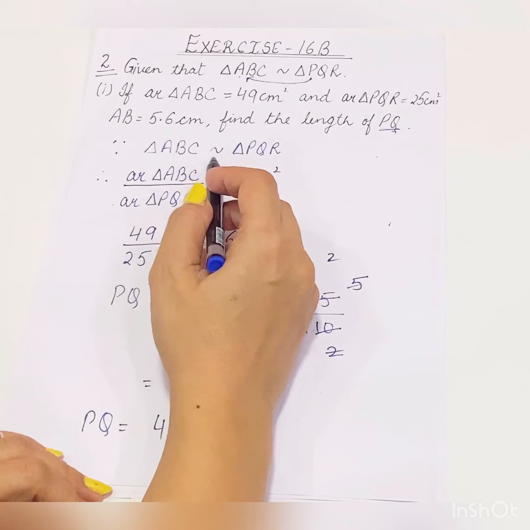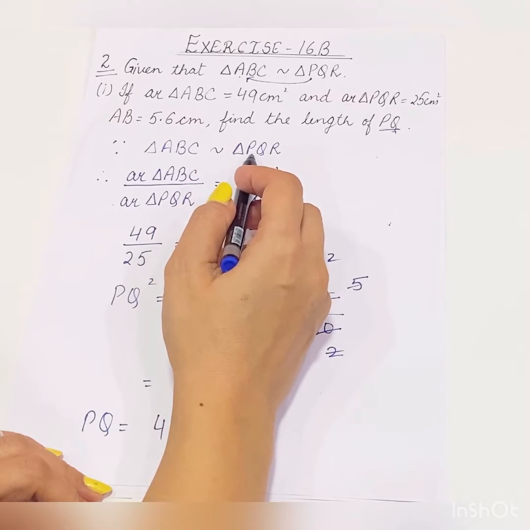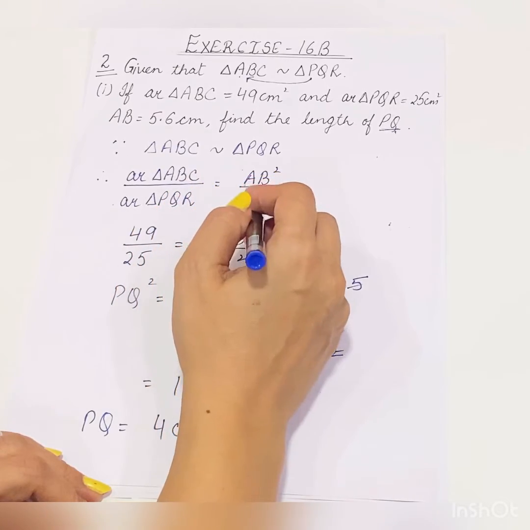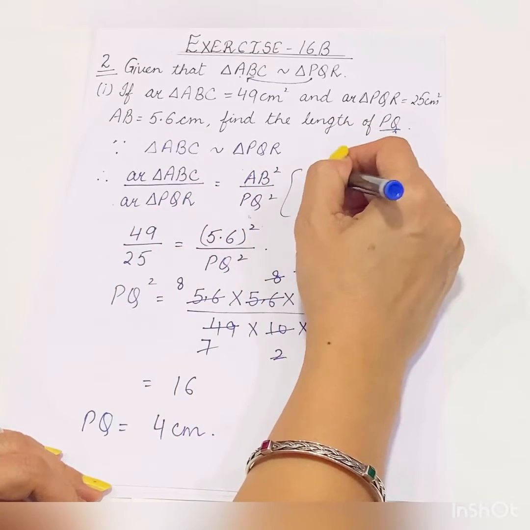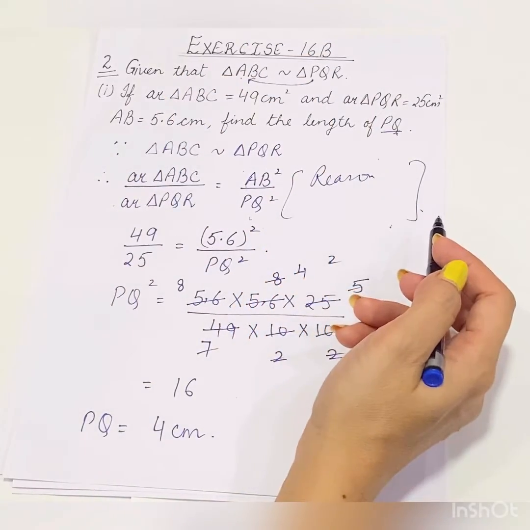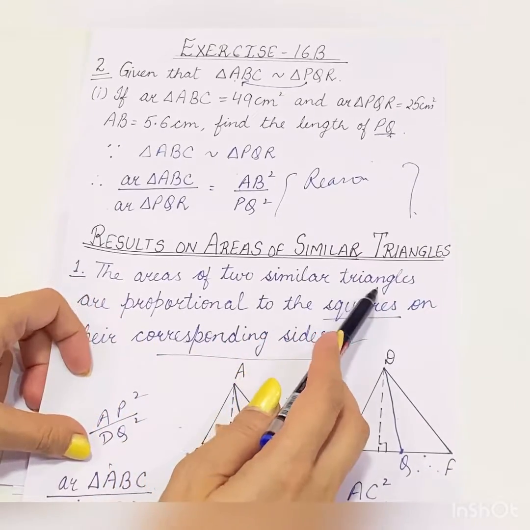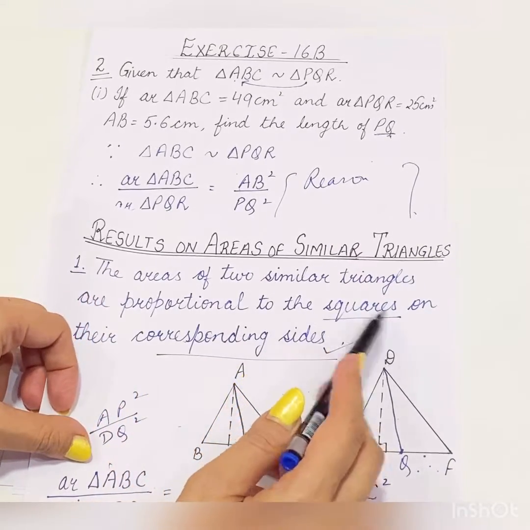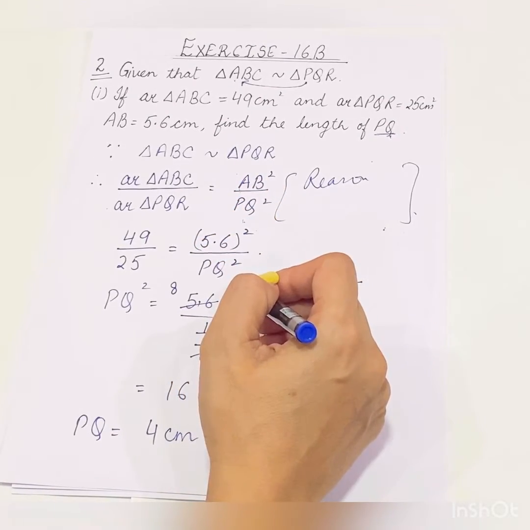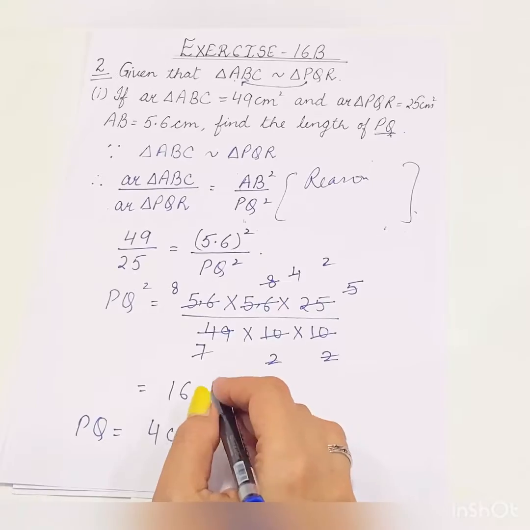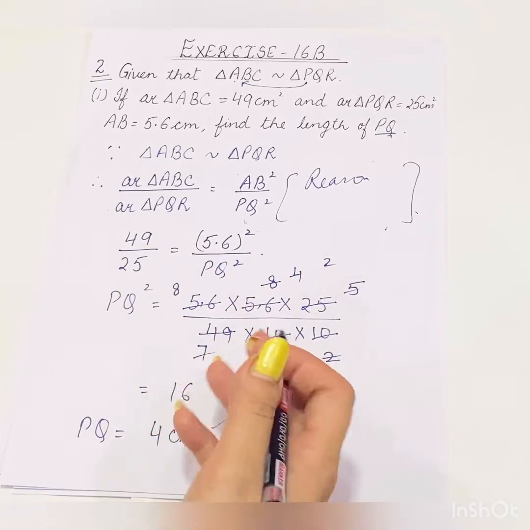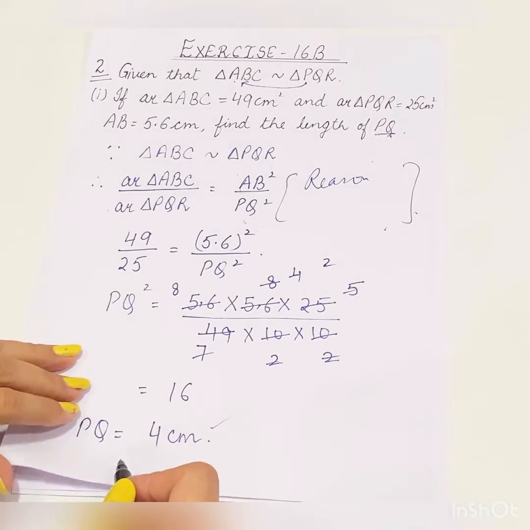Since triangle ABC is similar to triangle PQR, therefore area of triangle ABC upon area of triangle PQR is equal to AB square upon PQ square. Give the reason here. If two triangles are similar, the areas are proportional to the squares on their corresponding sides. This theorem statement you need to give. So 49 upon 25 is 5.6 whole square upon PQ square. You have to simplify this. Simplification is very simple, and PQ comes out to be 4 centimeter.